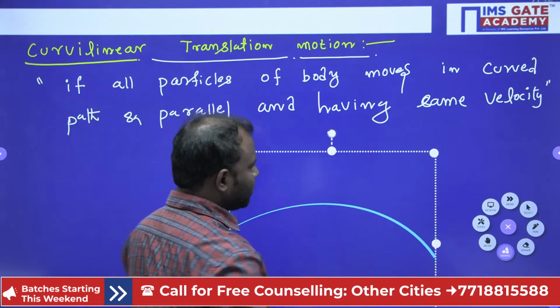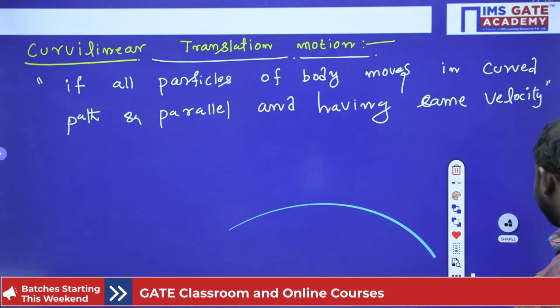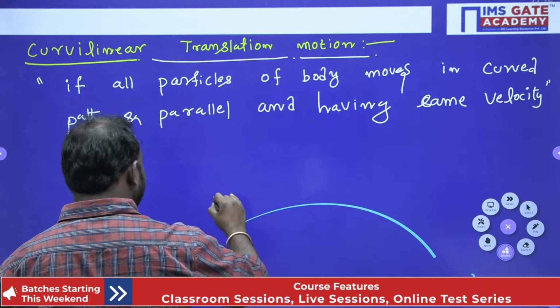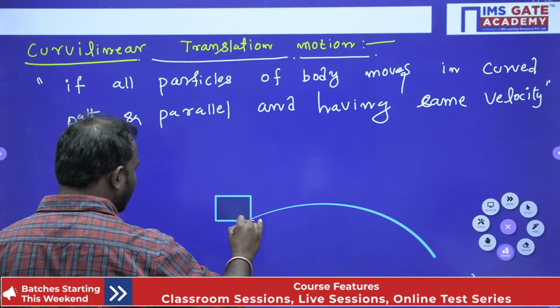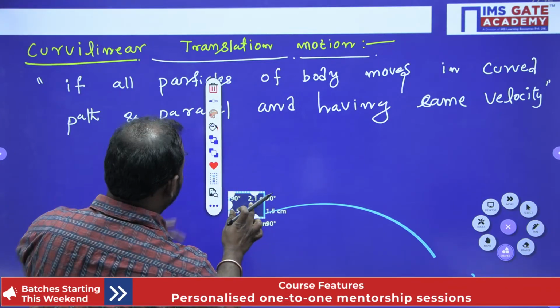See here, it is a curved path. Here I am also taking a body. Now this is my body. You may consider it as a bike or a car or whatever it is.